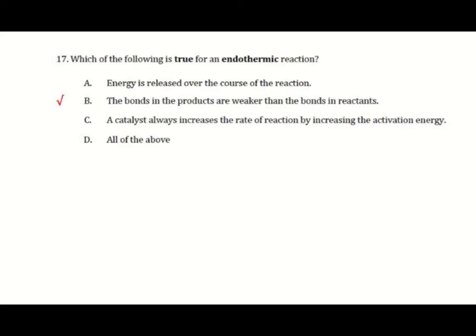This question is asking what's true about an endothermic reaction. Energy is released over the course of reaction. In endothermic reaction, energy is not released, it's absorbed. The bonds in products are weaker than the bonds in reactant. Yes, in endothermic reaction, the bonds in the products are weaker than the bonds in the reactant. That's why the curve for endothermic reaction is like this. Products are much more energetic because the bonds are weak. When the molecule is more energetic, the bonds get weaker.